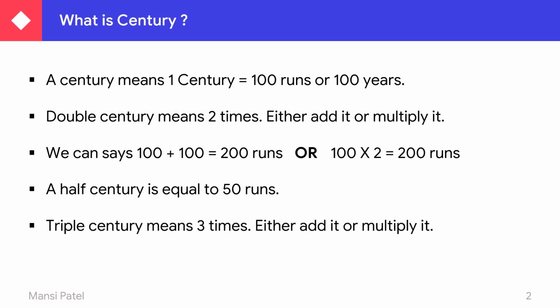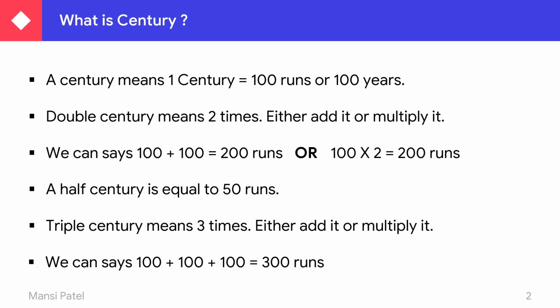Now triple century. Triple century means 3 times of any number. So here with century we are using triple century. What do we have to do? We have to do the multiplication of 100 by 3. So your answer is 300, or you can add 100 three times: 100 plus 100 plus 100.